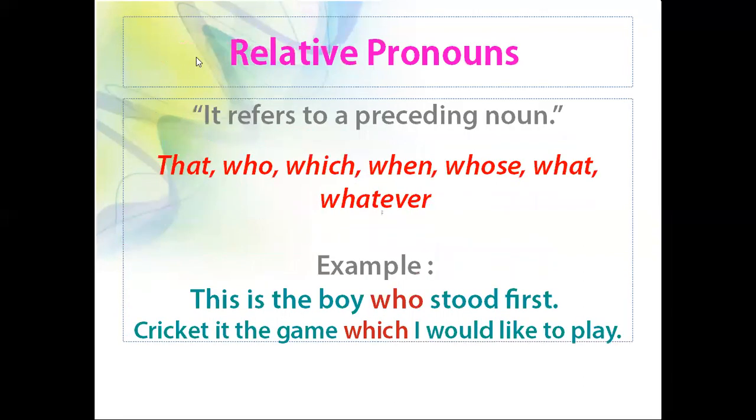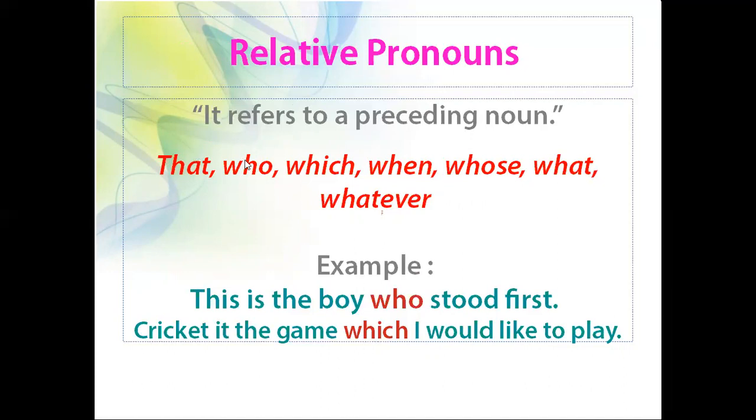Next, we are going to see relative pronouns. A relative pronoun is nothing but a word used when we join two sentences together to form a new sentence. It refers to a preceding noun. These are the relative pronoun words: that, who, which, when, whose, what, and whatever. That is used for both persons and things.